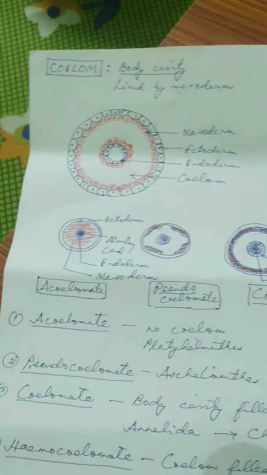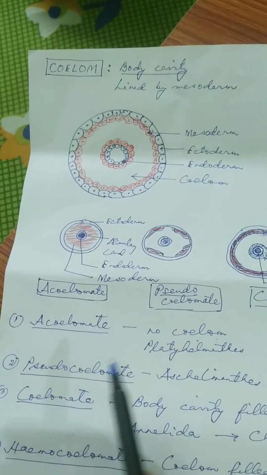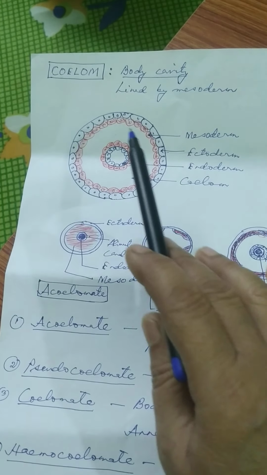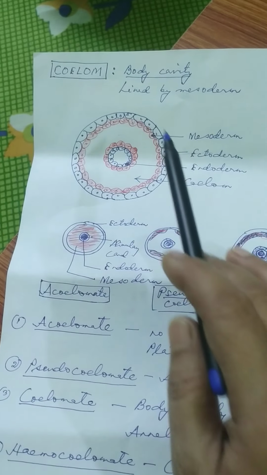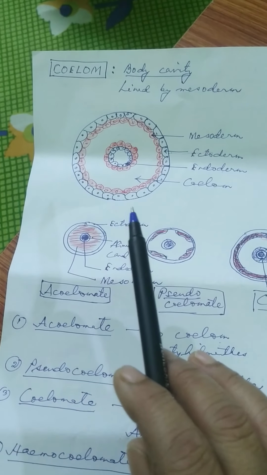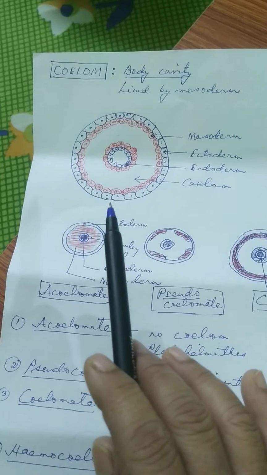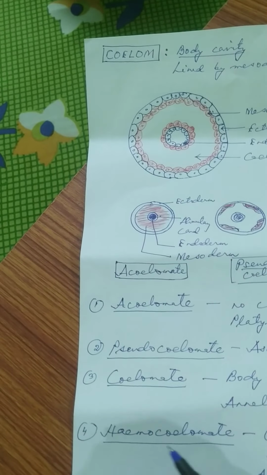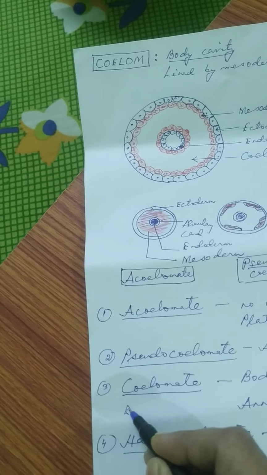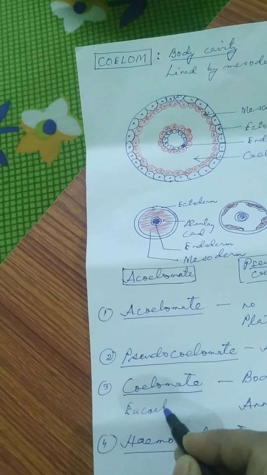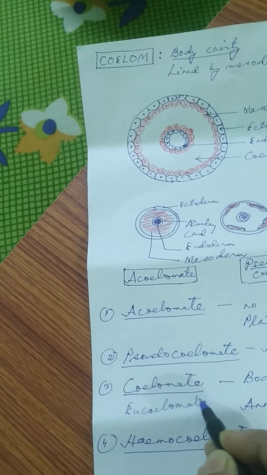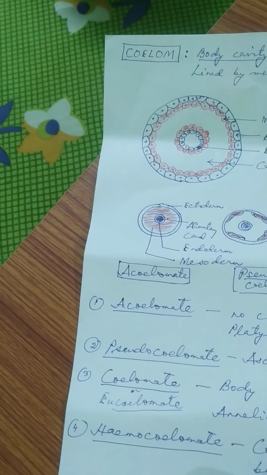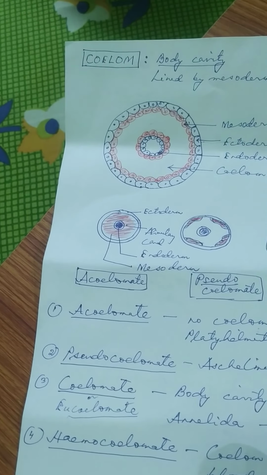So coelomate animals are those animals that have a true coelom, where the body cavity is lined by mesoderm cells. They are known as coelomate animals. Another name I am writing down, it is also called eucoelomate animals. In which phyla will you find eucoelomate animals?